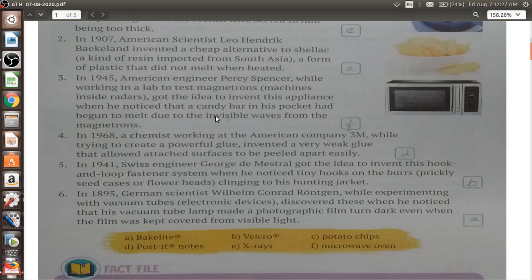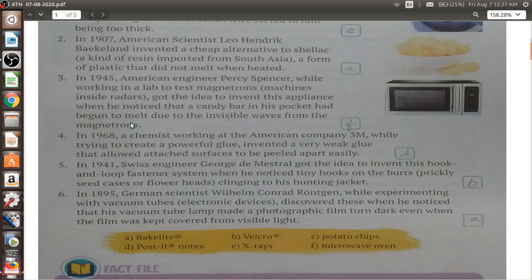Next, in 1945, American engineer Percy Spencer discovered the microwave oven. How did he discover this? The chocolate which was kept in his pocket started melting due to the heat coming from the invisible waves from the magnetrons.